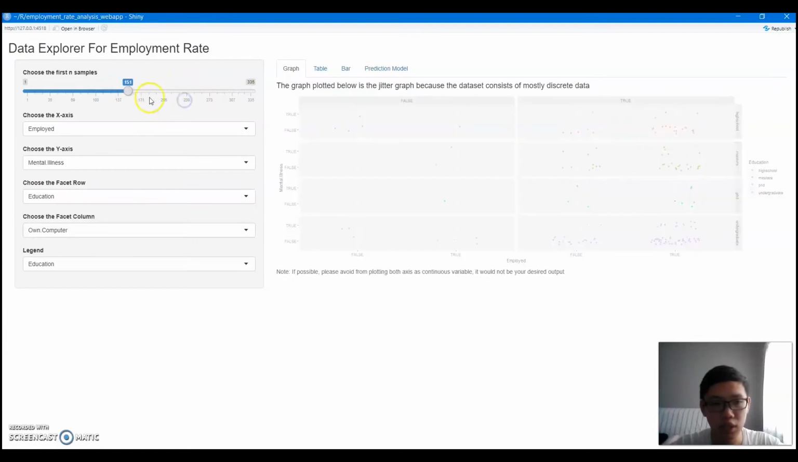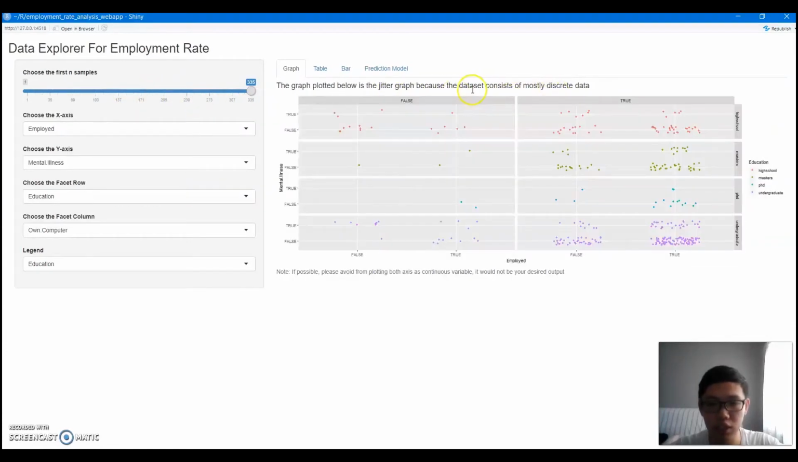The method I use for the graph is the jitter graph because the data consists mostly of discrete data. But there are still four variables that are continuous. So if possible, please avoid plotting too many continuous variables. It is possible, but it's quite messy to visualize.